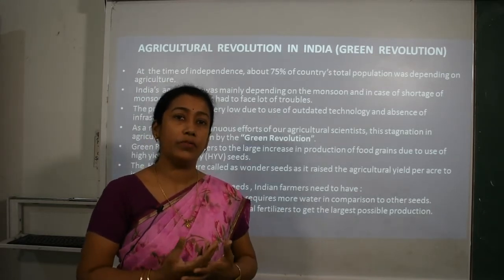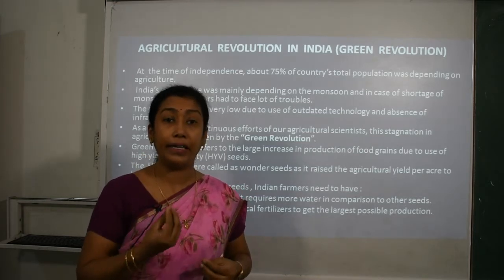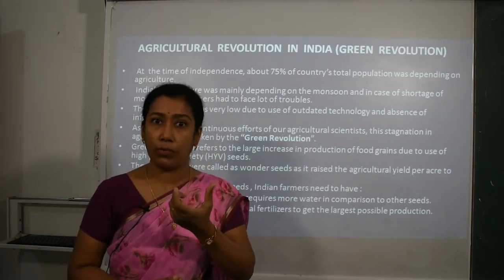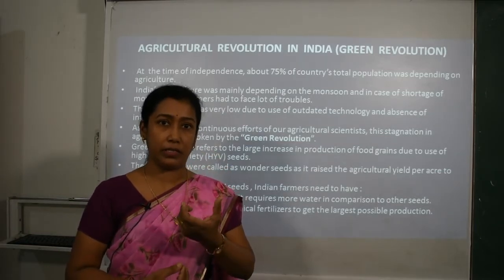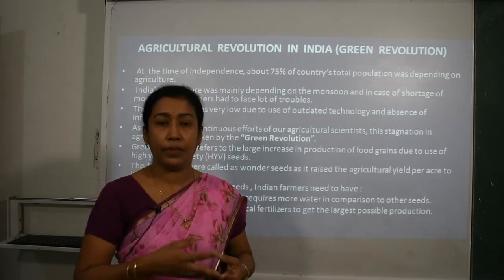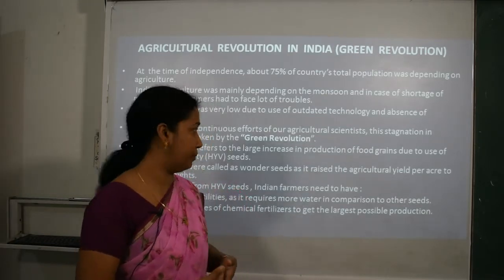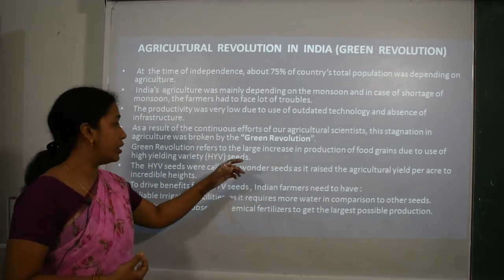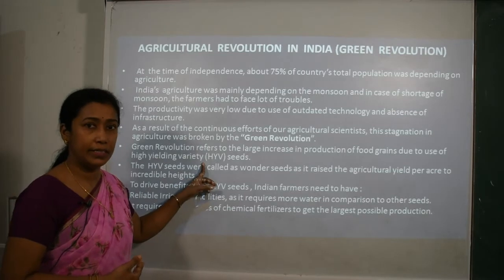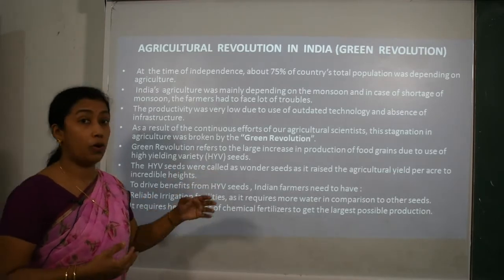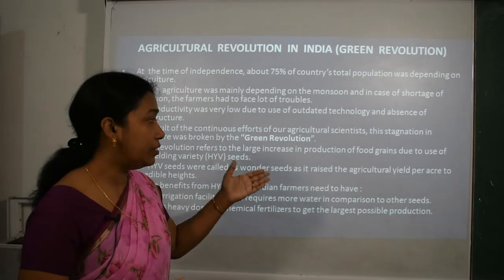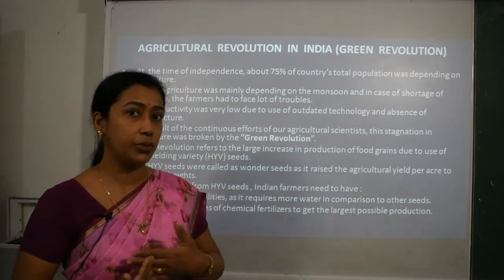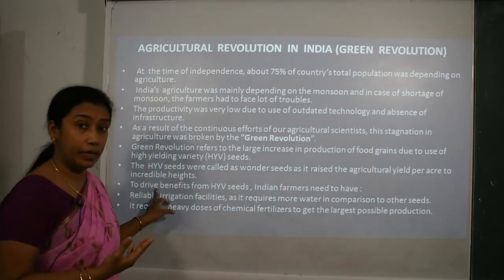Now what is green revolution? It is when the farmers are given high yielding variety seeds. High yielding variety seeds means they are not common or ordinary seeds. Because of these seeds, when they sow them into the land, they can have more and more production. So green revolution refers to a large increase in production of food grains due to the use of high yielding variety seeds. These seeds were also called wonder seeds. Why? Because of these seeds only, the production per acre increased to incredible heights.